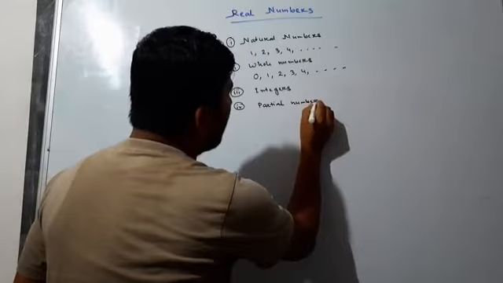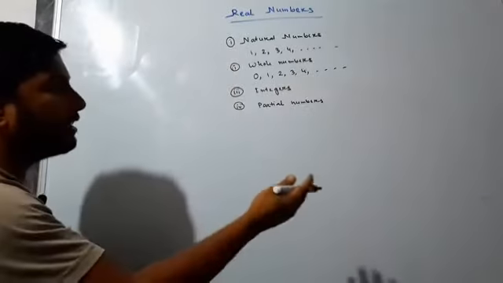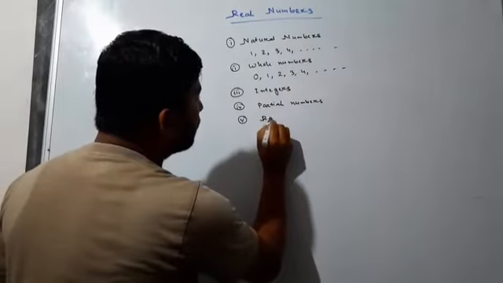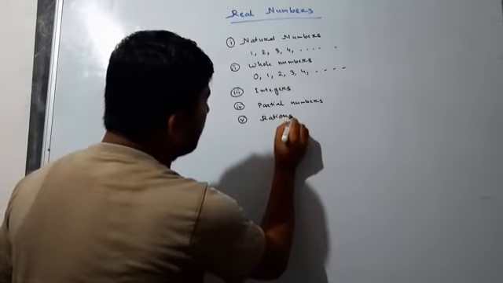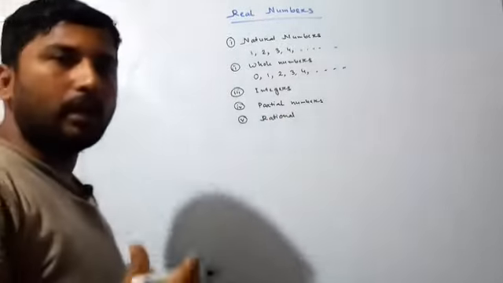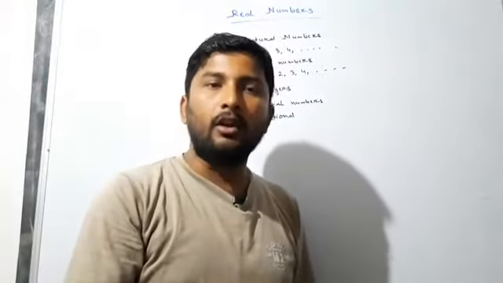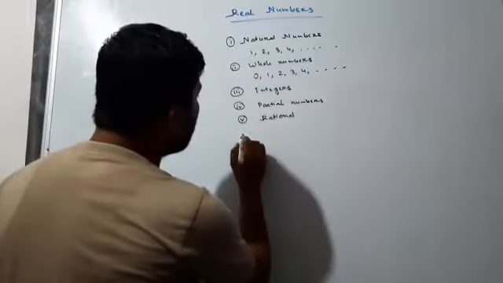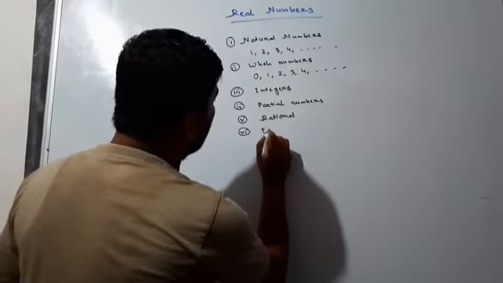After integers and fractional numbers, all are included in rational numbers. We will discuss this, it is very important. You learned about it in class 8 and 9 also, and you need it in class 10 also. Okay, rational numbers, and after that, irrational numbers.